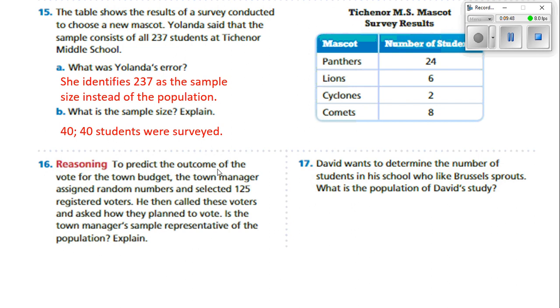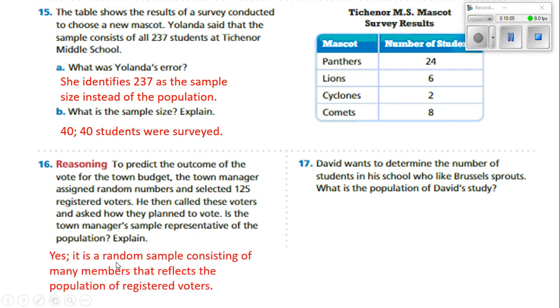Well, remember, they're trying to predict the outcome of a vote for a town budget. It sounds to me like yes. It is a random sample consisting of many members that reflect the population of registered voters. So that would be a sample representative of that population.